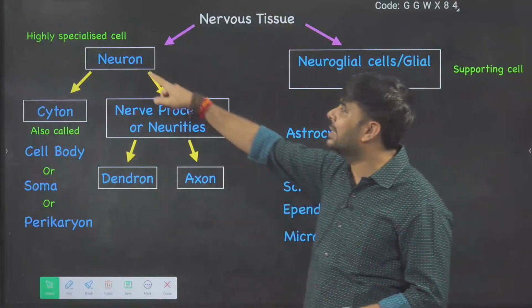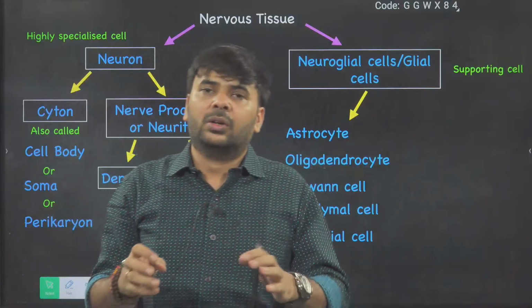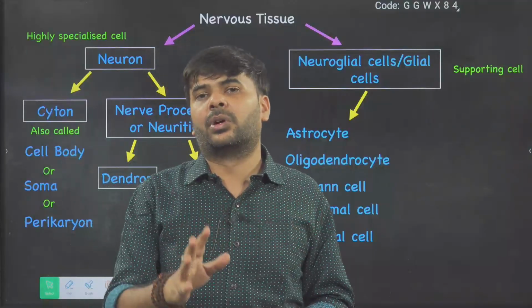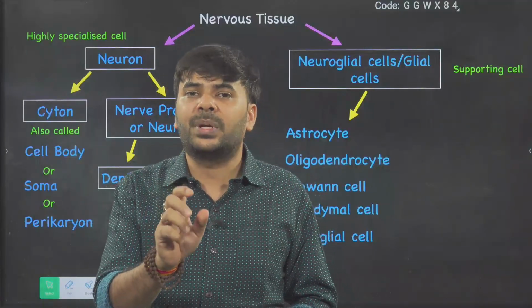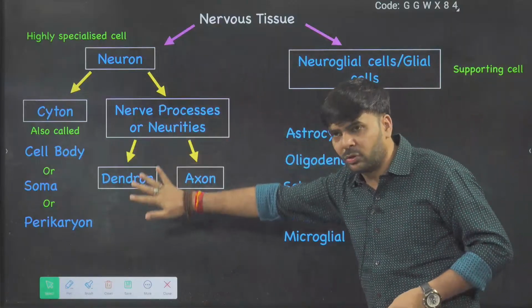Neurons are highly specialized cells. Highly specialized means they're not normal cells of the body. They conduct impulse, and that is not performed by any other body cell. That's why they are highly specialized cells. They are specific in function. So this is about neuron.